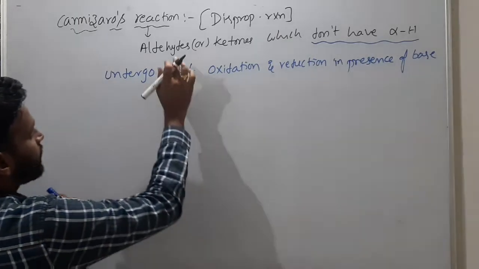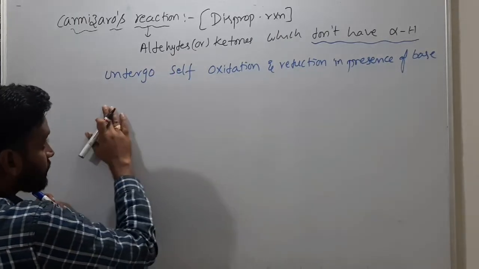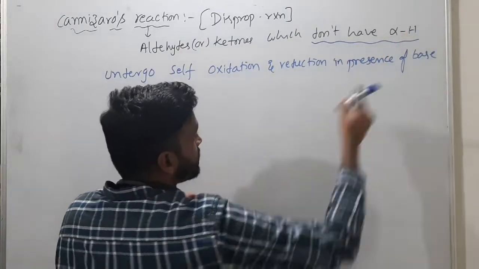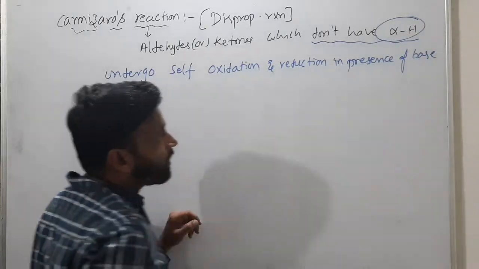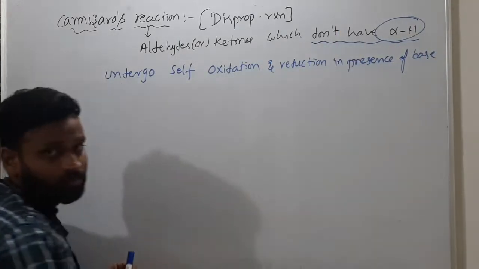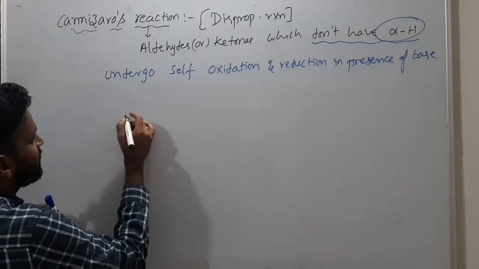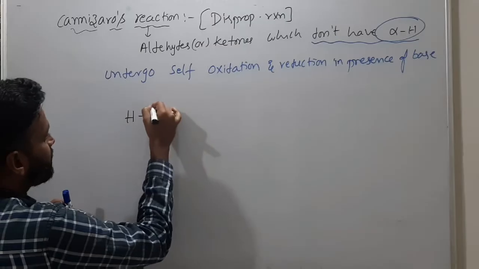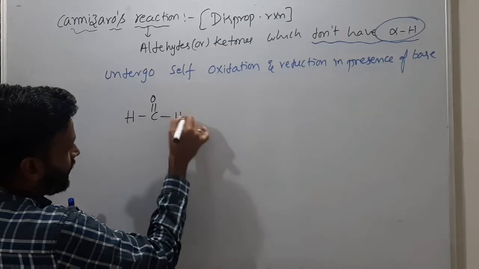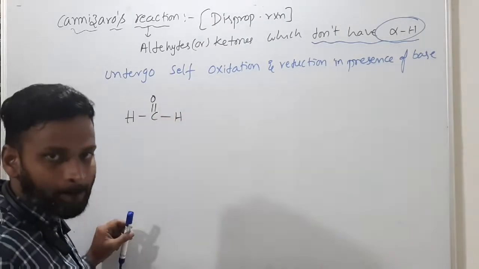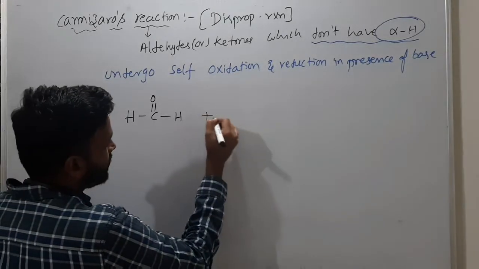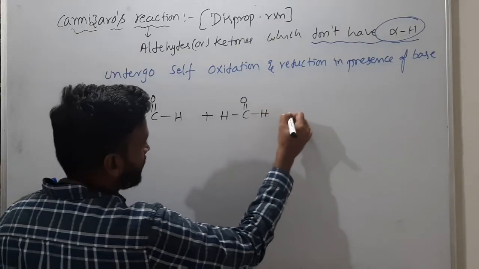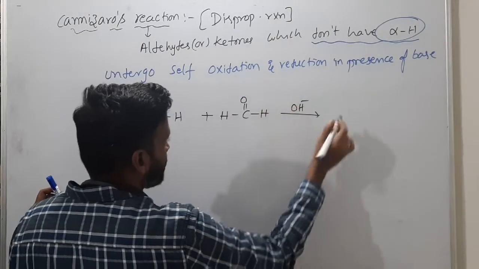Understood? So let's see what happens here. Aldehydes or ketones which don't have alpha hydrogen, this is very, very important: no alpha hydrogen. No alpha hydrogen means what? Like formaldehyde, benzaldehyde, those are simple examples. HCHO, 2 moles given, in presence of base like OH minus.